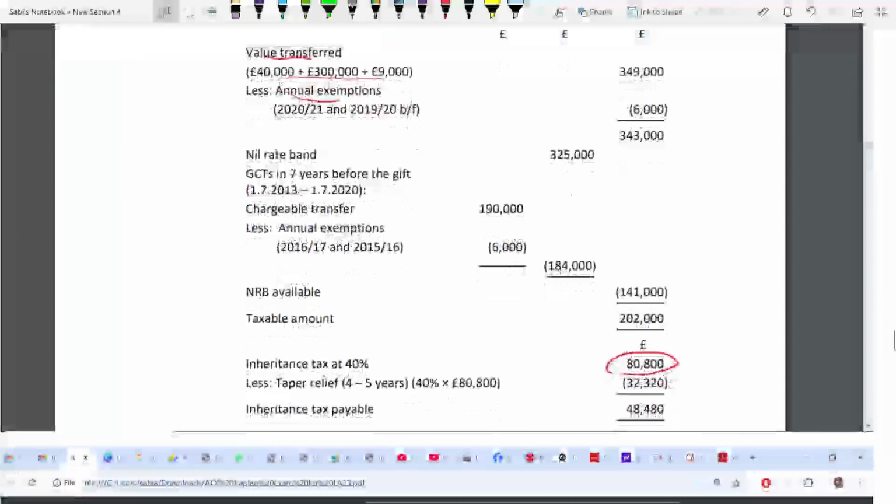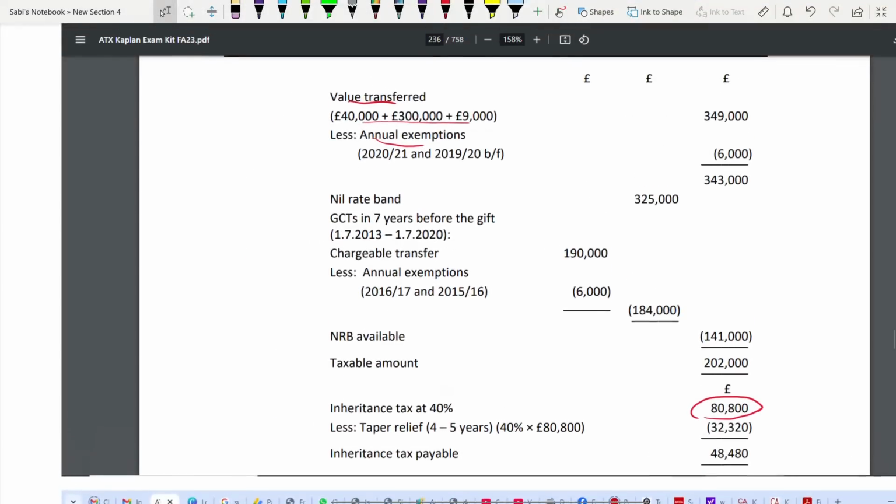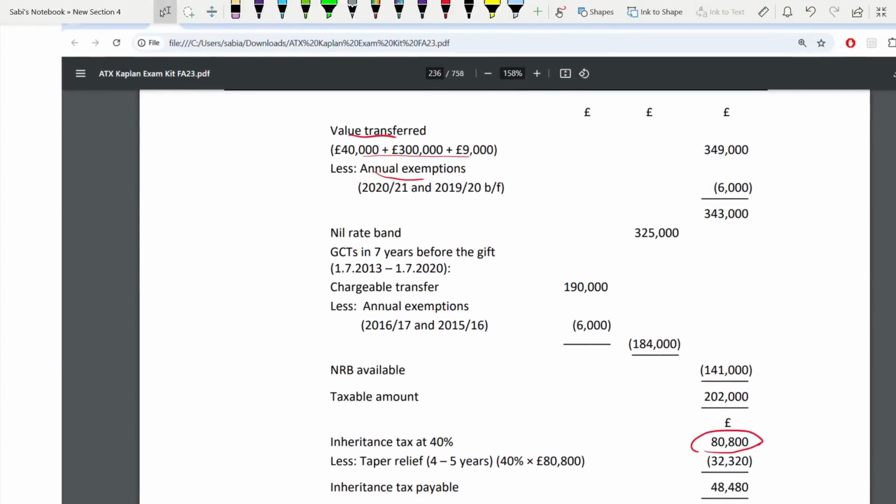Now, so 4,309. Deduct your annual exemption. It was given on 1st July 2020. So it falls in the tax year 2021. So 3,000 from here. Annual exemption is 3,000 for the current year, and the previous year brought forward 6,000, assuming the annual exemption was not utilized.